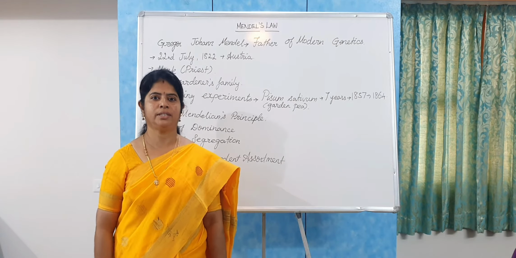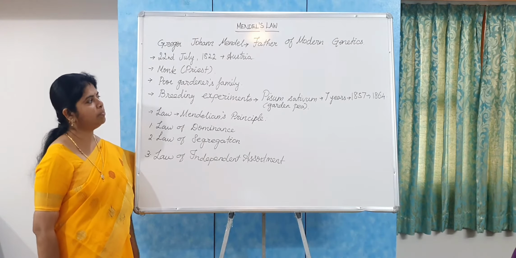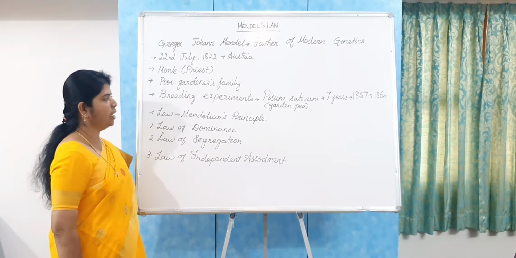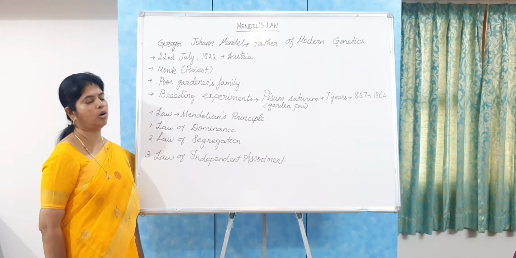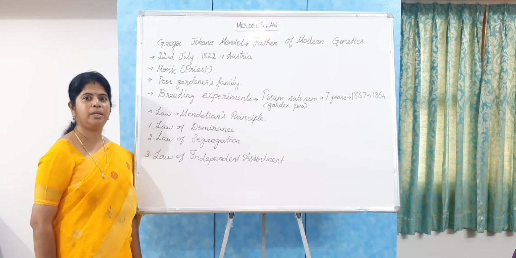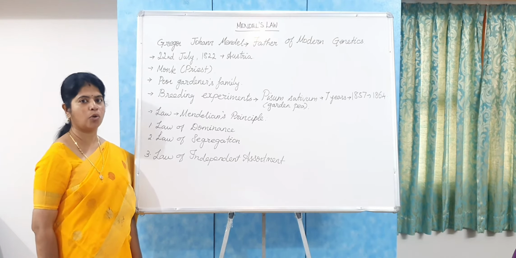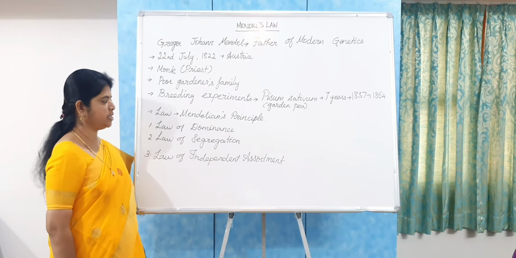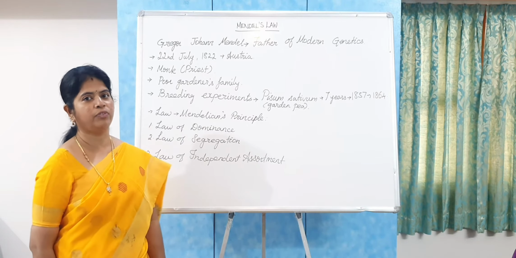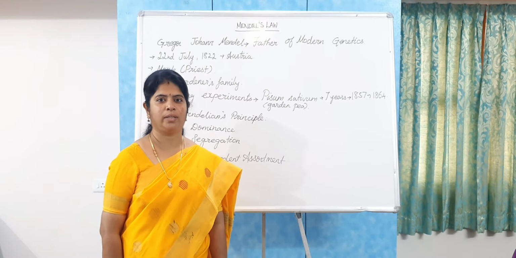and heredity. His breeding experiments were conducted on the plant Pisum sativum, which is commonly called garden pea, and all his observations are together called Mendelian principles. The three main Mendelian principles are: the first law, called the law of dominance; the second law, called the law of segregation; and the third law, called the law of independent assortment. Now let us see the three laws one by one.